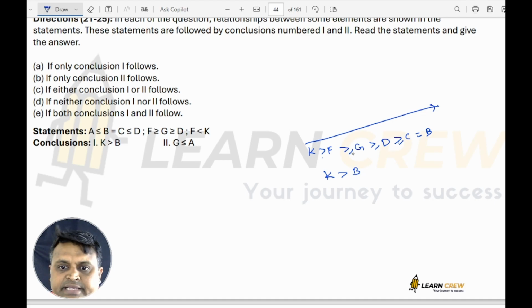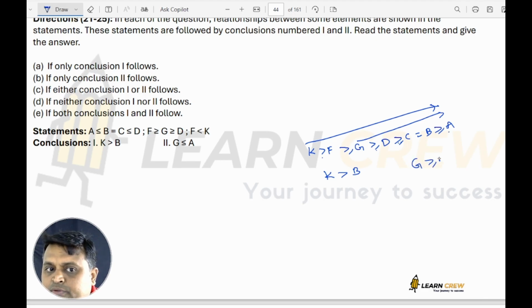G greater than D. G, A. So A less than or equal to B means B greater than or equal to A. When I am going from G to A, greater than or equal to. So I will get G greater than or equal to A. Here I have one less than. Less than means it is wrong. Only one is correct. So here option is A.